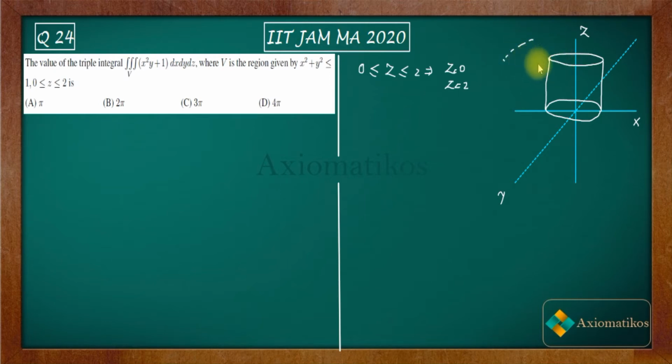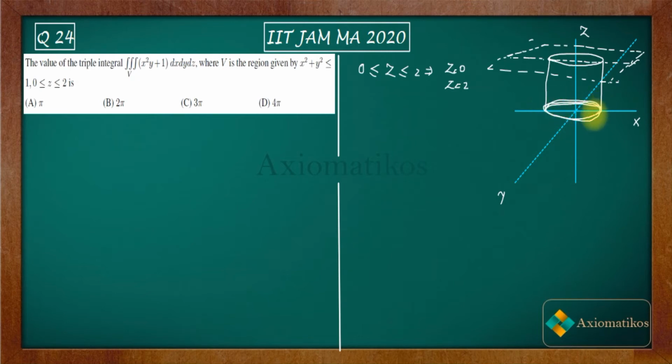Let me draw it properly. You got this plane in your mind. This is a plane which is stopping this disk from moving upward.